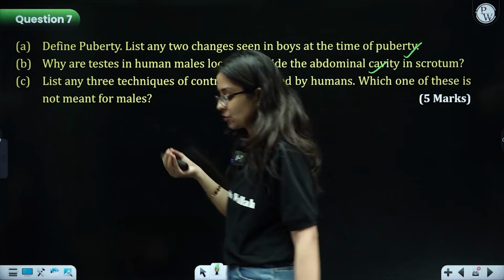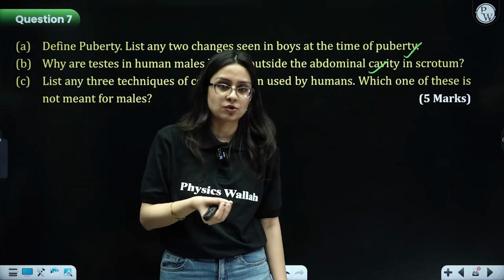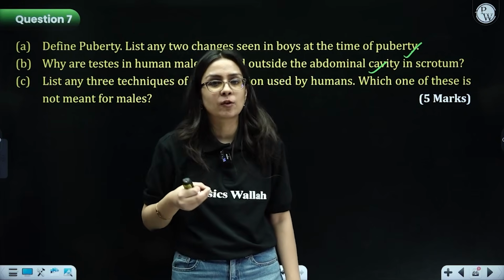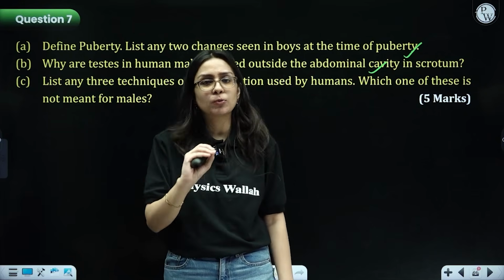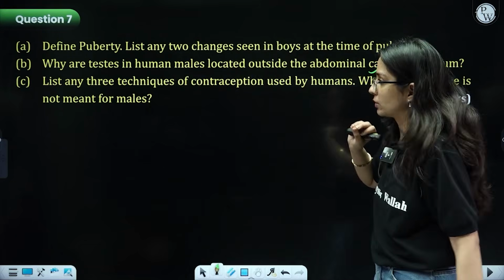Because the sperm formation requires a temperature slightly lower than the human body temperature. So, the scrotum is responsible for providing that lower temperature, about 2 to 2.5 degrees less than the body temperature. That is why the testes are present in the pouch called scrotum.